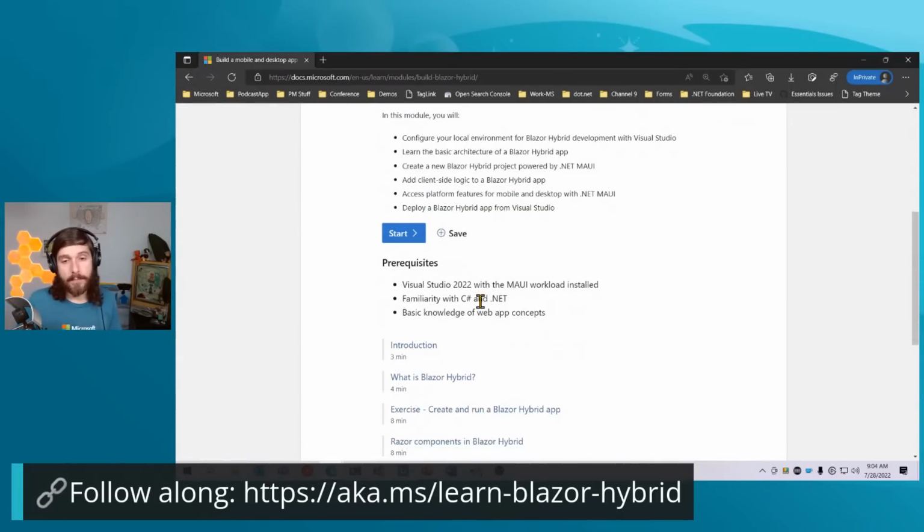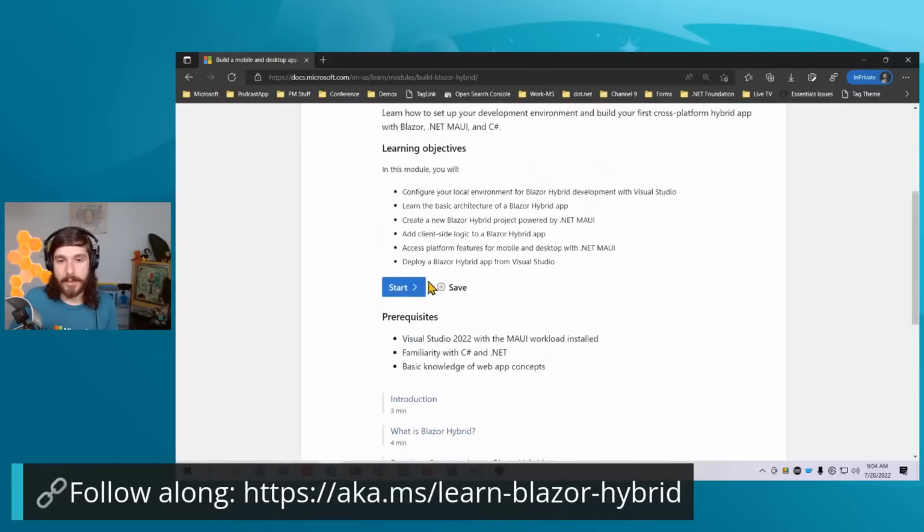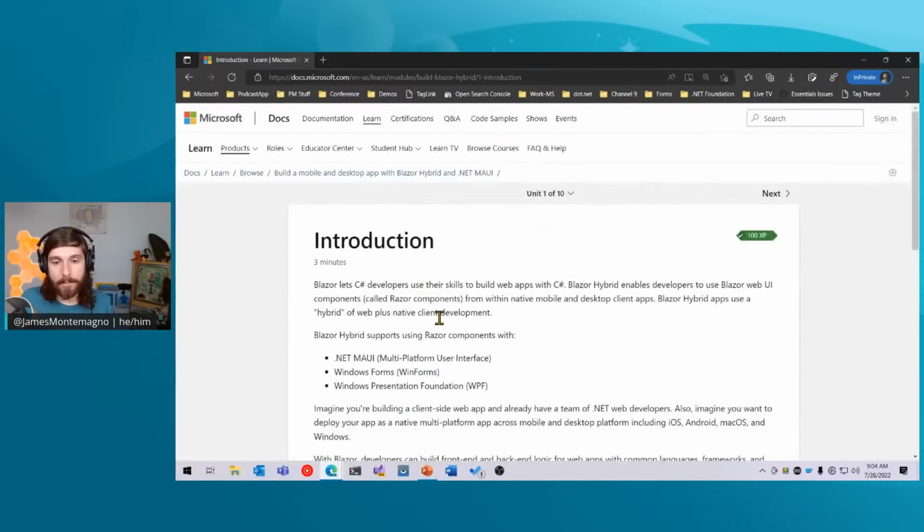So the biggest part here is that you will need to install Visual Studio 2022 with the .NET MAUI workload. And specifically, it will be the Visual Studio 2022 preview that you'll need, because that's where .NET MAUI is found today, in the preview version of Visual Studio 2022 or Visual Studio 2022 for Mac. So those are both options there. And you just hit start on here and we're going to start it up.